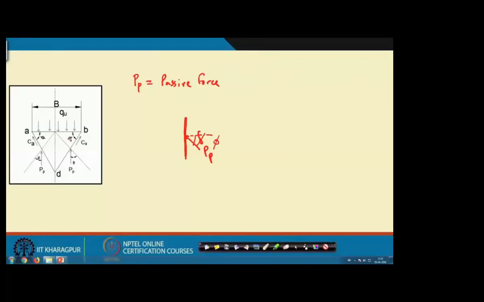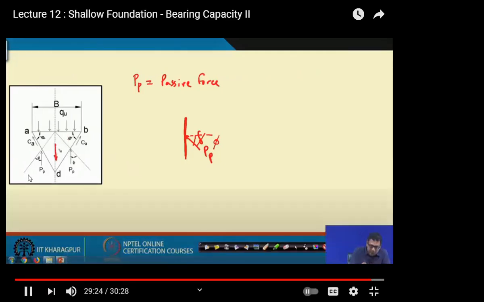So the adhesion will act, and there is also a passive resistance, which will act at angle phi, and the weight of the wedge.